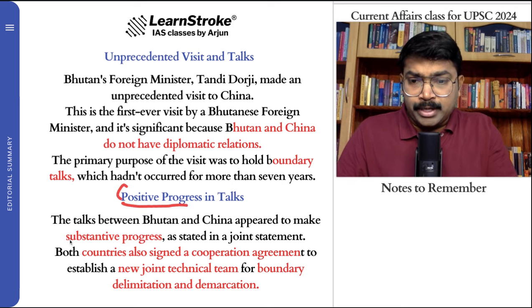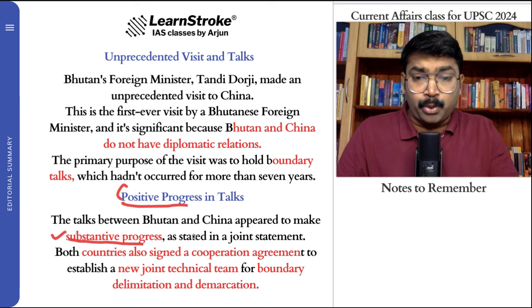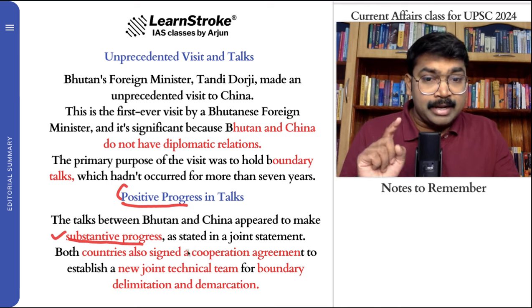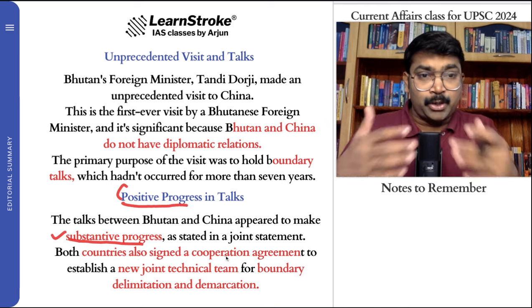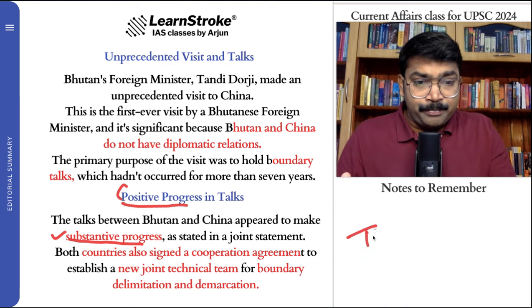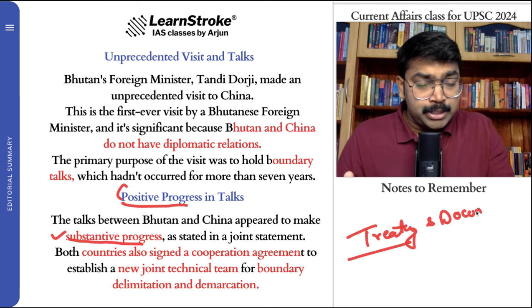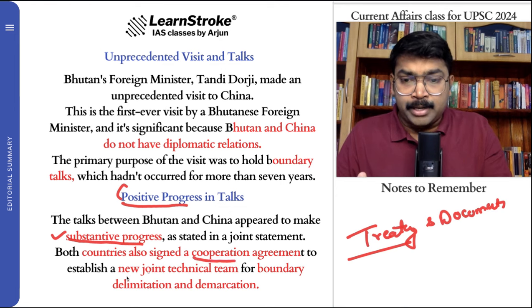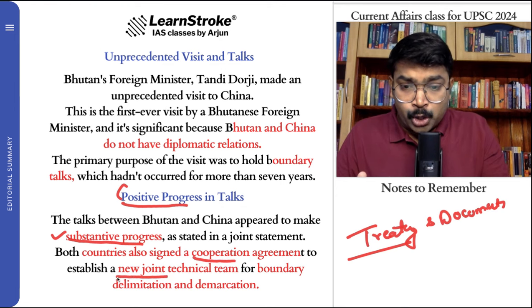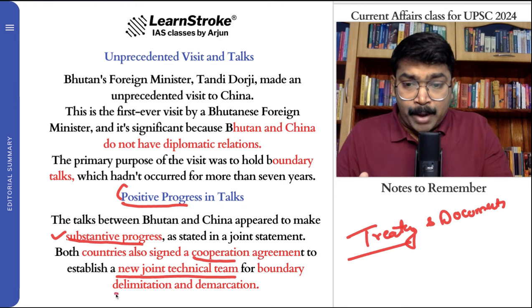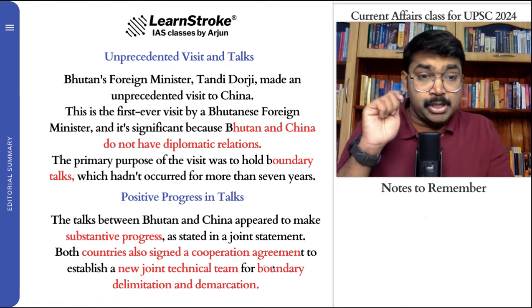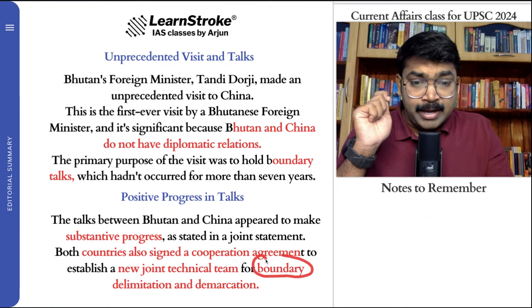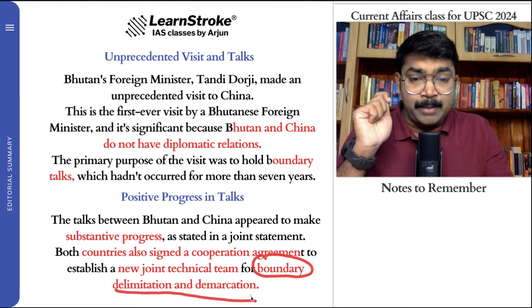Definitely, there is positive, substantive progress happening, and both the countries have signed. Whenever two countries come together, they always try and sign a lot of treaties and documents which benefit both the countries. In this case also they have done this. They have signed a cooperation agreement to establish a new joint technical team for boundary delimitation and demarcation. Very important. The key words are boundary delimitation and demarcation.